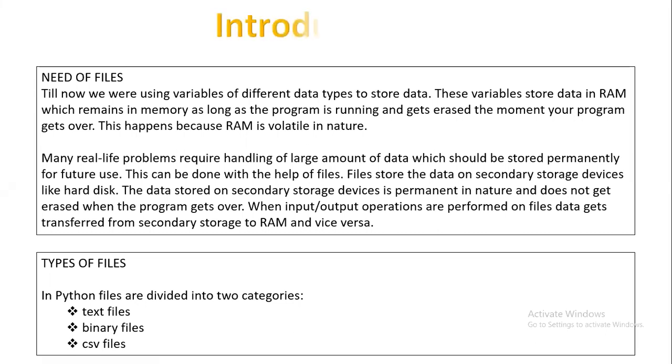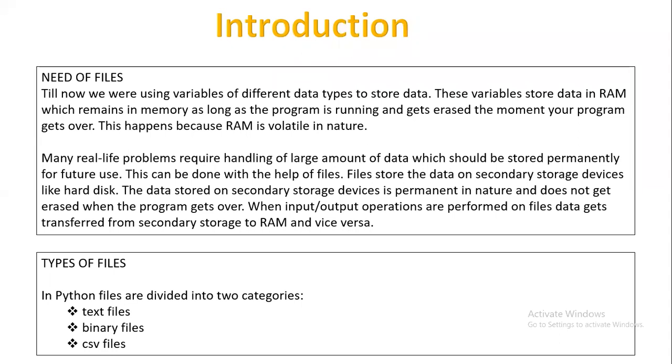So the first thing is why we need a file. It's a simple thing. In general, we need a file to contain certain documents. A document contains information, so ultimately the file is required to contain information.